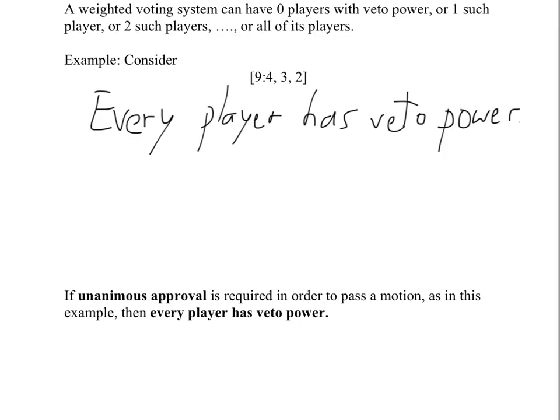Now, it's also worth remarking while we're at it that you'd be in big trouble if you set the quota any higher than 9 in this example, or in general if you set the quota higher than the sum of all the weights. Why? Well, if the quota were 10, for example, that means that even if everyone voted yes, you still couldn't pass anything. That would be a rather pointless sort of system to set up. That would be the ultimate legislative gridlock, if it were systematically impossible to pass anything at all.